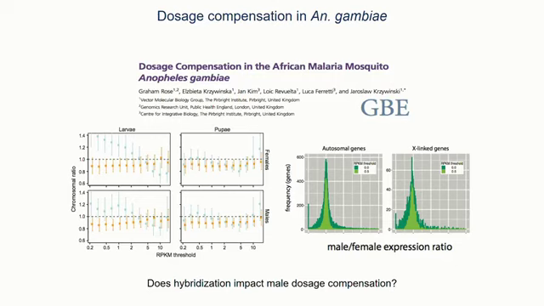What they were looking for was to see if those were both 1-to-1 ratios. And they found that with increased RPKM thresholds, so this is a measure of normalized gene expression, those two ratios converge, showing that dosage compensation does operate. And they also compared the male to female expression ratio of autosomal genes and X chromosome genes, and again found a 1-to-1 ratio. So we know that dosage compensation exists in Anopheles gambiae, but we still don't know whether it's a hyperexpression of the X in males or a halving of the expression in females.